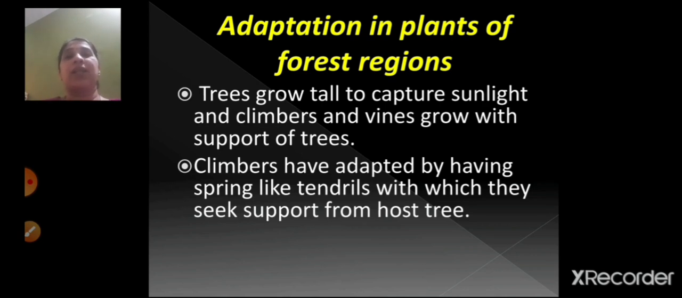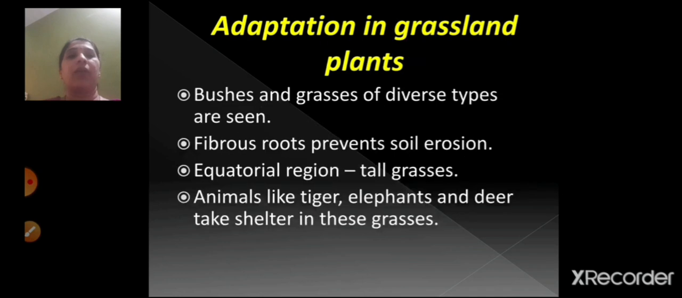Sometimes you might have seen, children, yellow wires on the trees, right? So that is called spring-like tendrils. So the host tree means the tree on which it grows. So that was about the adaptation in the forest regions. Now we are going to see about the adaptation in grassland plants.